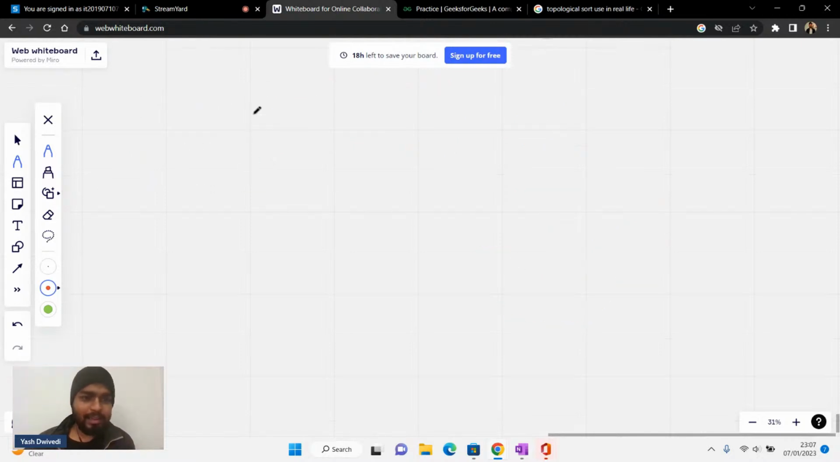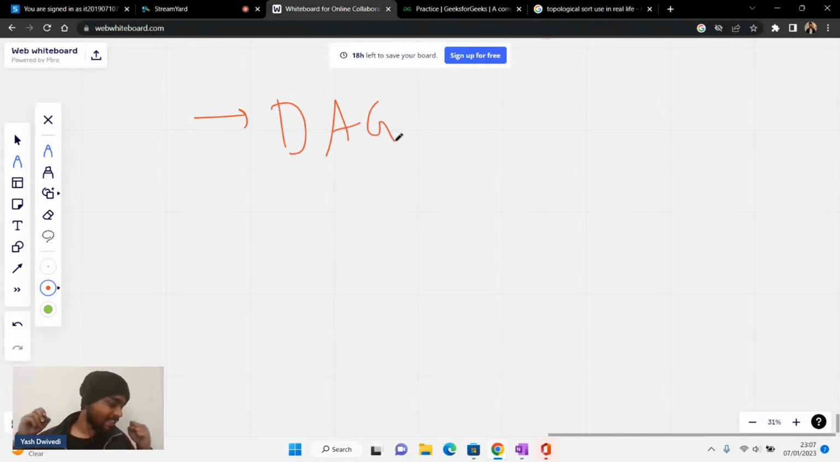Now let's do one thing. First of all, topological sort is applied in directed acyclic graphs. Please write DAG in the chat. Okay, and hit the like button, guys. Topo sort is basically used in directed acyclic graphs. Okay, topo sort is basically used in directed acyclic graph, guys.